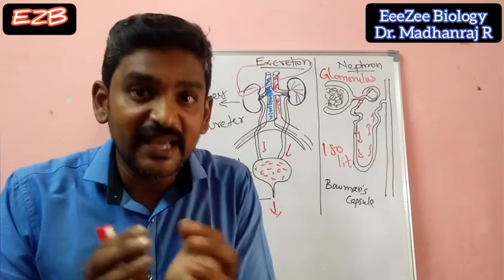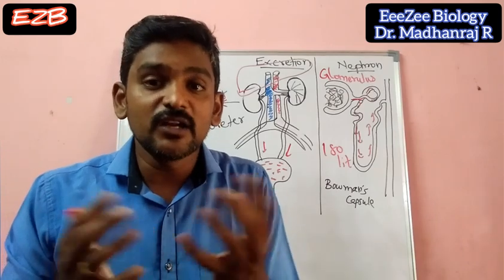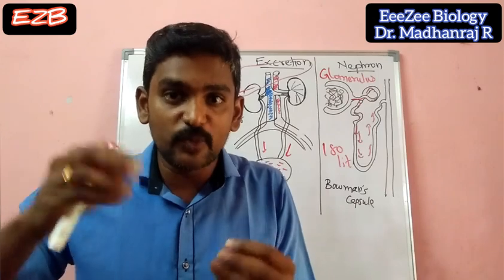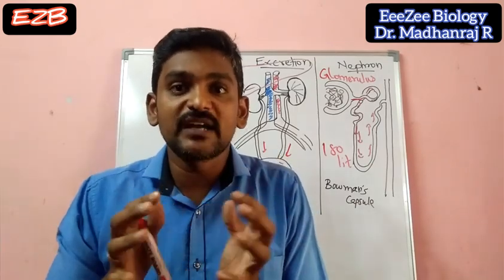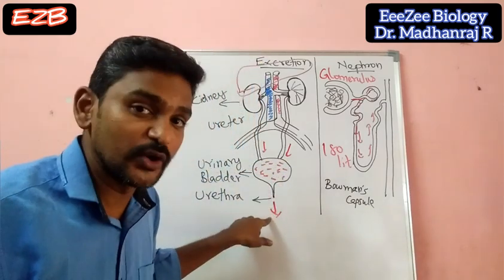Whereas the young kids, the young babies, cannot control their urine. They will be frequently urinating. Whereas adults can control it because the nervous system is completely developed. So we can control those things, and when we feel the urge, we can release it. That is how the urine comes out.